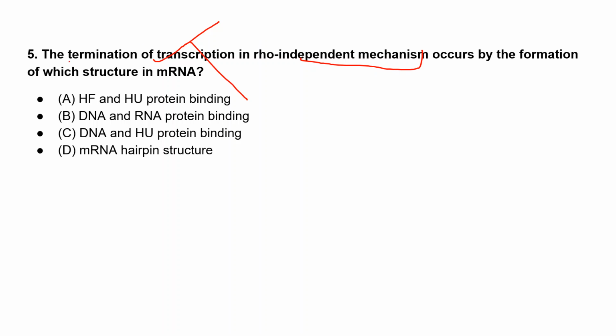Option A is HF and HU protein binding. Option B is DNA and RNA protein binding. Option C is DNA and HU protein binding. And option D is mRNA hairpin structure.